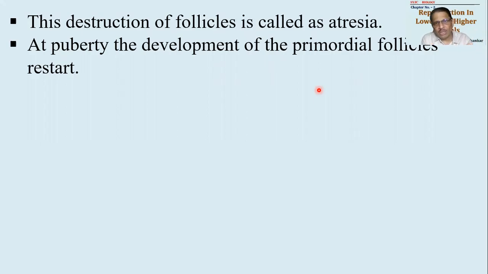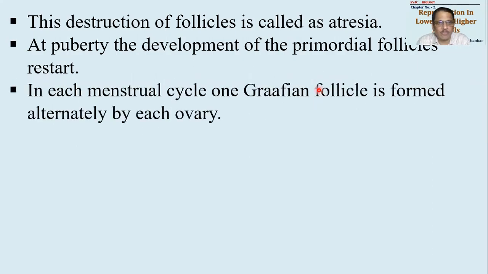Okay, during the journey around 50% follicles will be lost till the time of birth. After birth till the time of puberty, 60% of the remaining will be lost, 40% will remain. And now this primordial follicles जो available है, they will once again restart developing at the time of puberty. Females are having menstrual cycle, that is monthly cycle. In each monthly cycle or menstrual cycle, one Graafian follicle will be made to develop completely, alternately by each ovary.